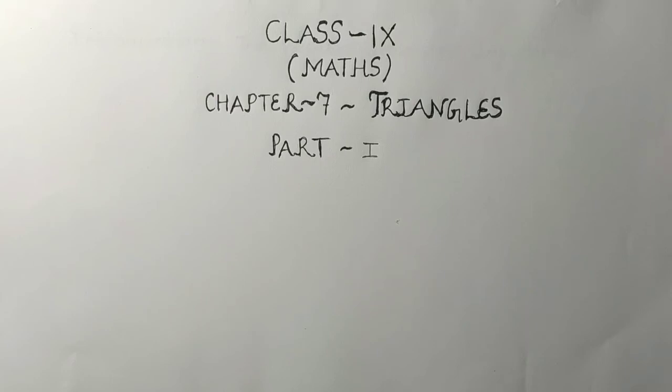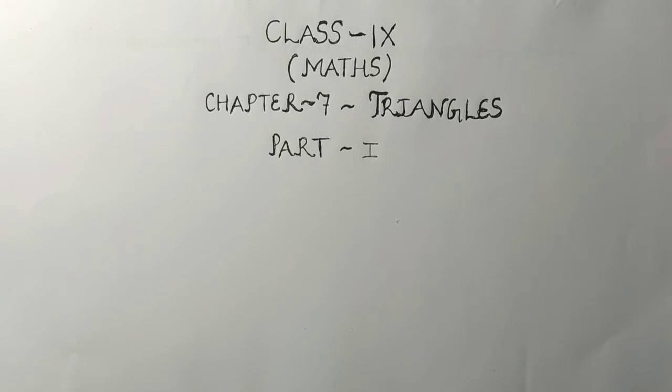Welcome to the first part of chapter 7, that is triangles. Students, till now we have completed our first 6 chapters, that is number system, polynomials, coordinate geometry, linear equation in two variables, Euclid's geometry and lines and angles. Today we are going to start a new chapter, that is triangles.